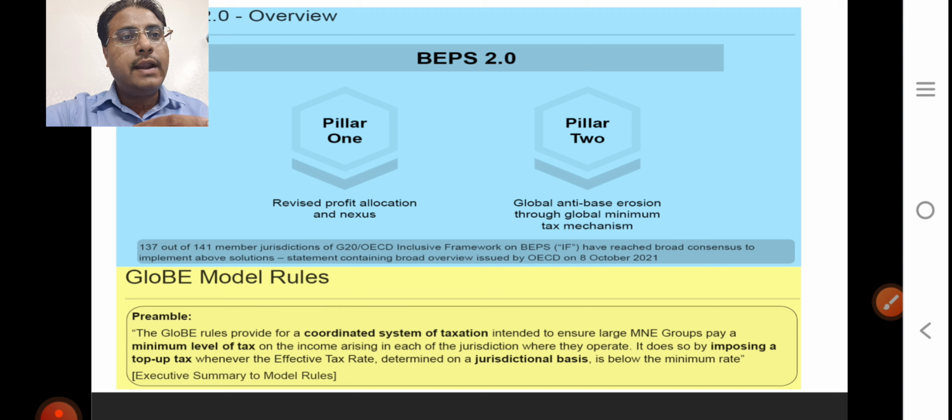In the same way, the global anti-base erosion rules work through a global minimum tax levy. The global rules provide for a coordinated system of taxation, intended to ensure that large MNEs pay a minimum level of tax on the income arising in each jurisdiction where they operate, which is done by imposing a minimum top-up tax. So the top-up tax concept is there. It is coordinated on a jurisdictional basis. They want to levy a minimum tax.